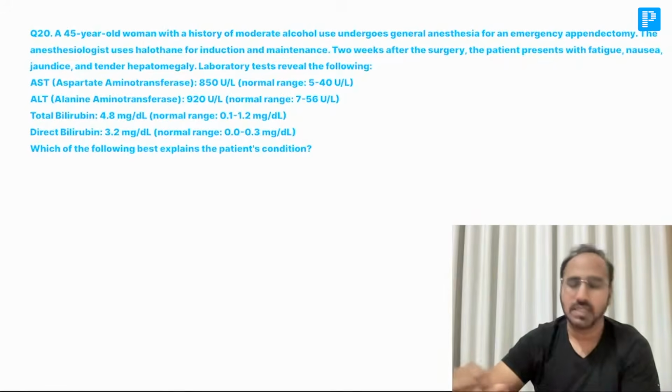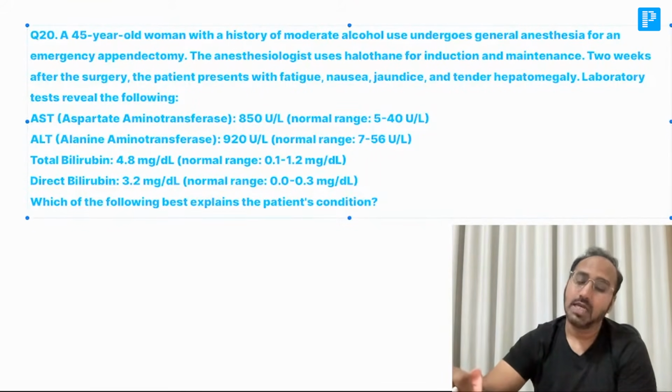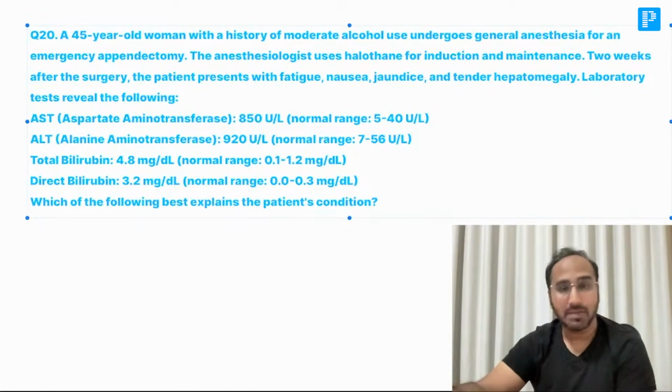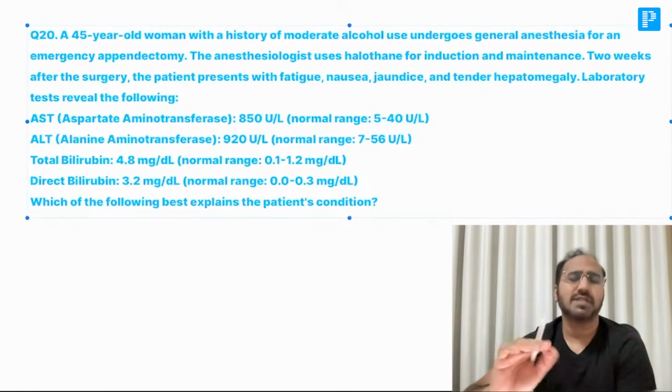Next, a 45-year-old woman with a history of moderate alcohol undergoes general anesthesia for emergency appendectomy. The anesthesiologist uses halothane for induction and maintenance. Don't know why he used halothane for induction. When you have many drugs available, you don't use halothane for induction. Normally for induction you can use sevoflurane, but halothane can also be used. Anyways, 2 weeks after the surgery, the patient presents with fatigue, nausea, jaundice and tender hepatomegaly with AST, ALT, total bilirubin, direct bilirubin all elevated. That is a classical case of some liver injury.